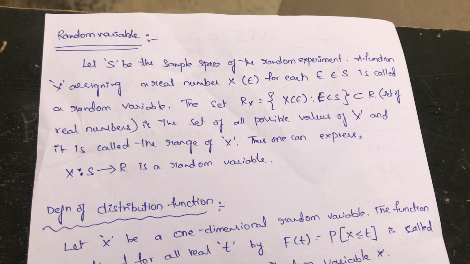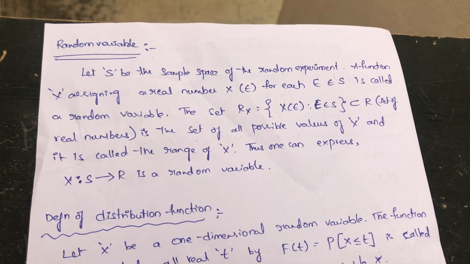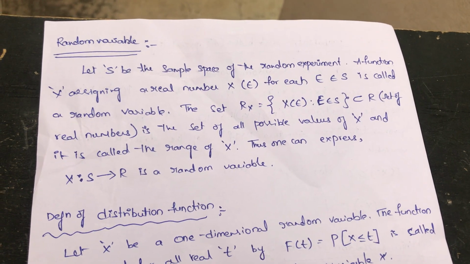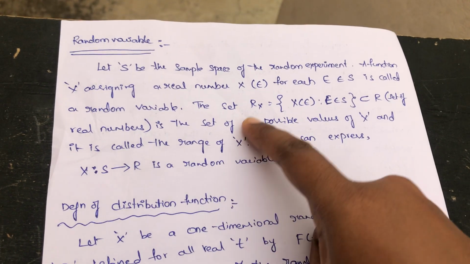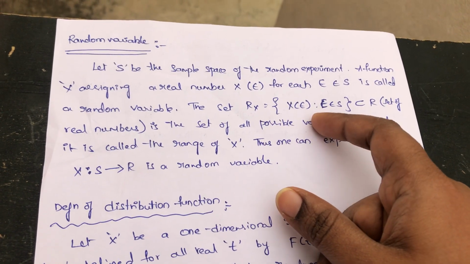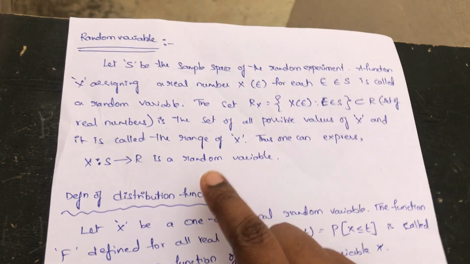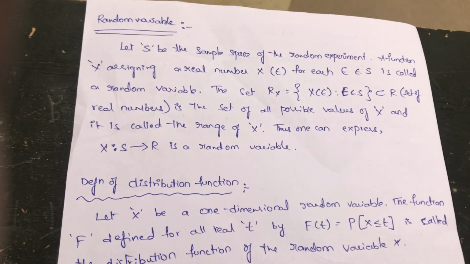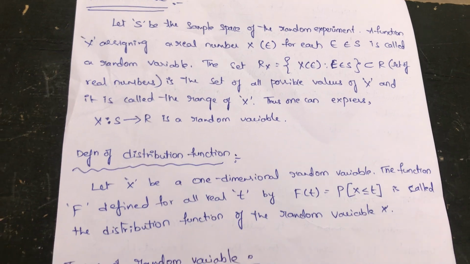A function X assigning a real number X(e) for each e belonging to S is called a random variable. Here e is an event. So the set Rx equals X(e), where e belongs to S, is a subset of R. It is the set of all possible values of X and it is called the range of X. Thus one can express X from S to R as a random variable.